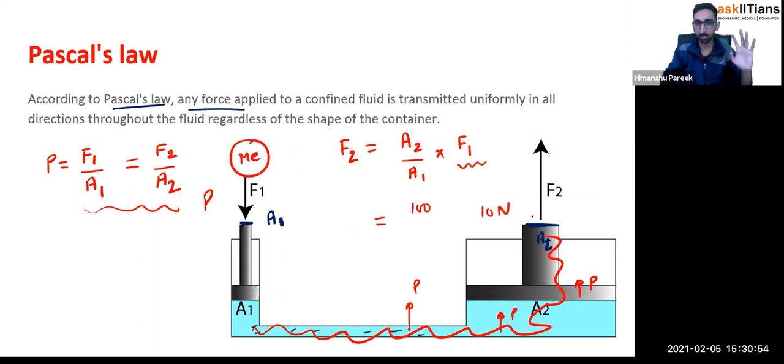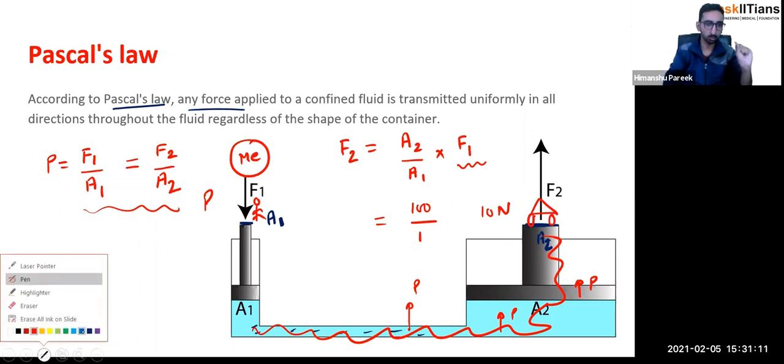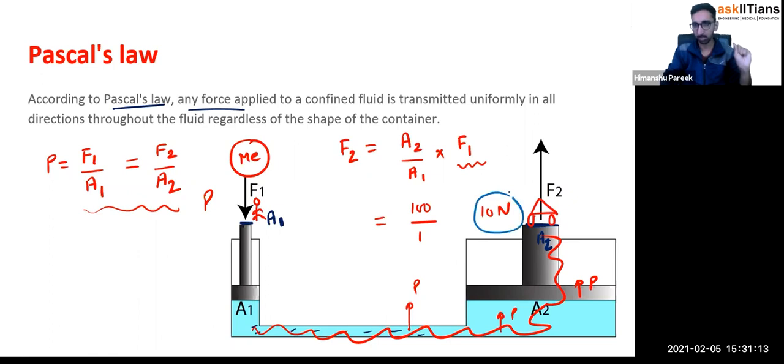So I will be placing my car over here. And this is the place from where I'm pushing it. And this area is very small, let's say only 1 meter squared. So now you see, by exerting a force of 10 Newton, on the other hand, how much force are we getting? 1000 Newton.